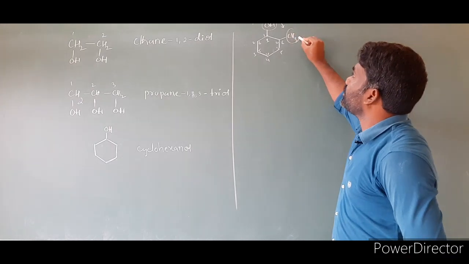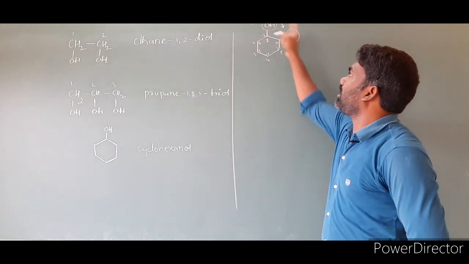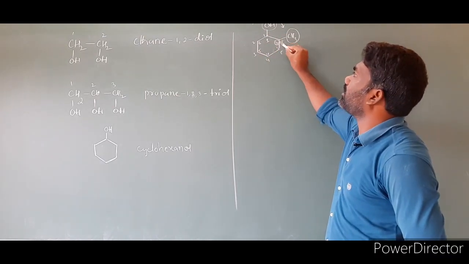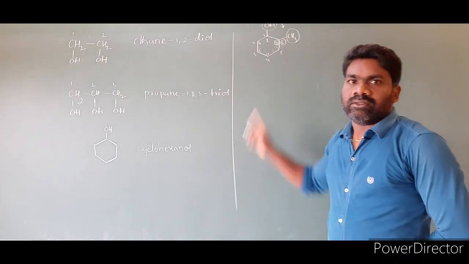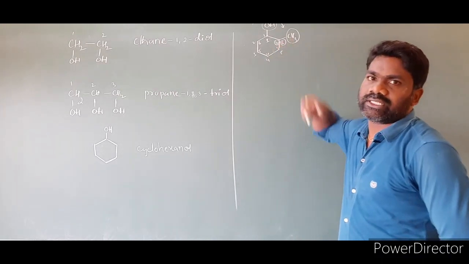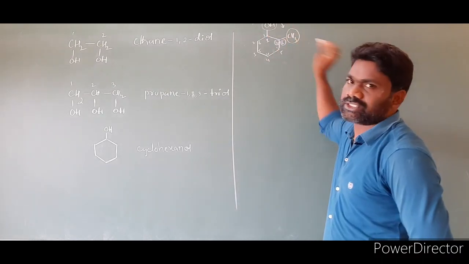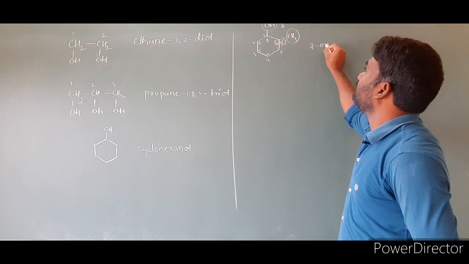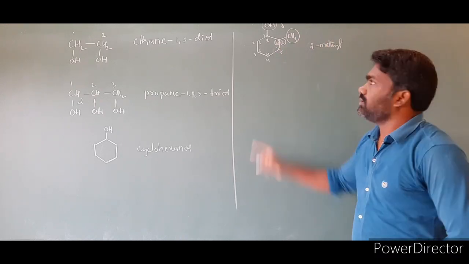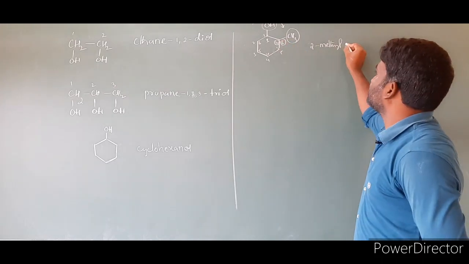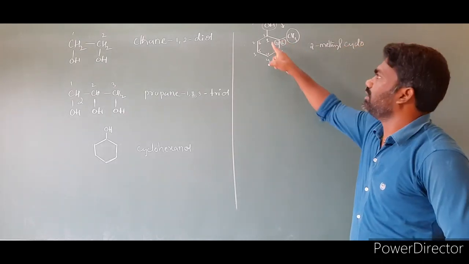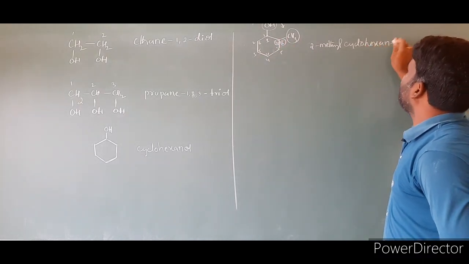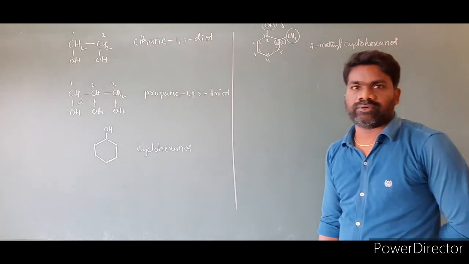Now check the position of the methyl group in both directions. In clockwise direction, the methyl group gets the second position. In anti-clockwise direction, the methyl group gets the sixth position. The direction in which the methyl group gets the lowest number, that direction we have to take. So we take the clockwise direction in this case. The name is at which position? Second position. 2-methyl. This is a cyclic compound, cyclo, 1, 2, 3, 4, 5, 6, 6 in the sense hexanol. 2-methylcyclohexanol is the name of this compound.